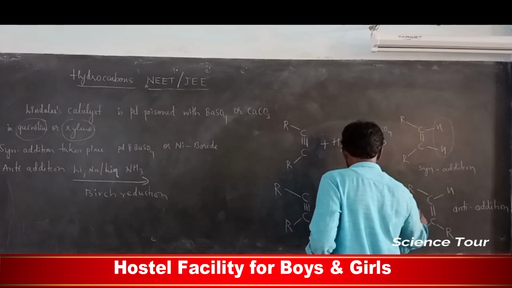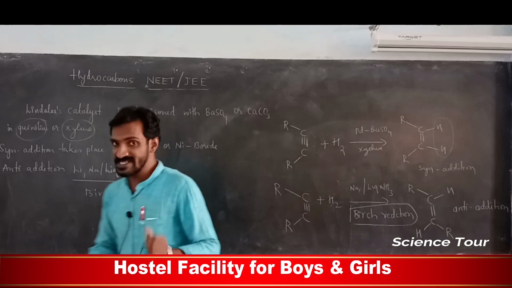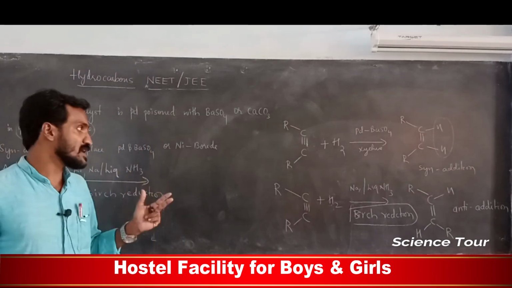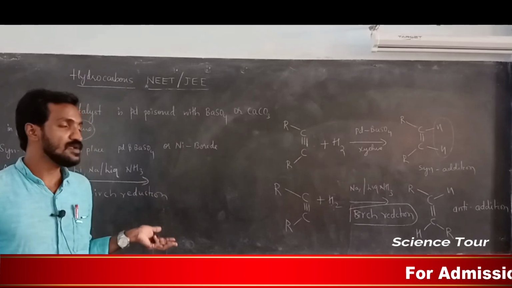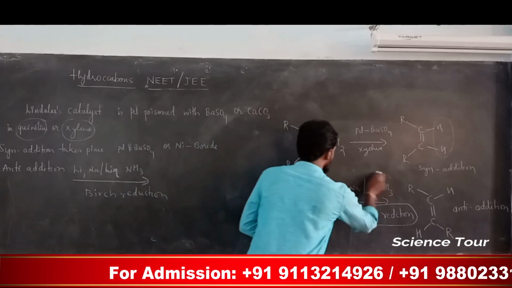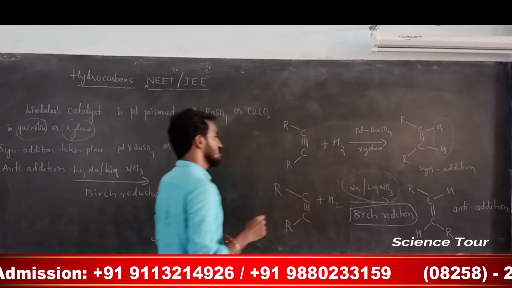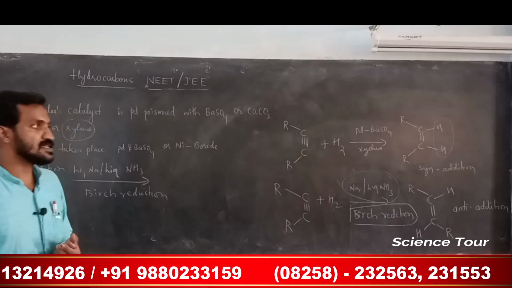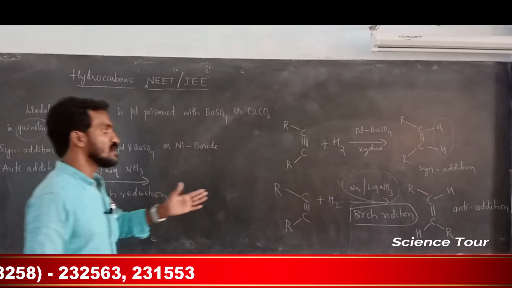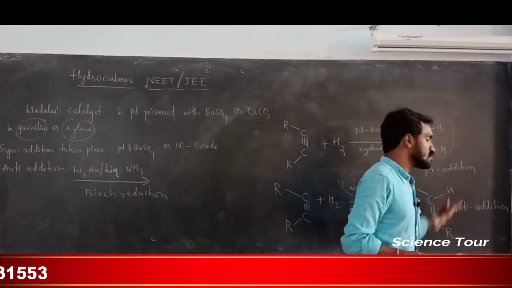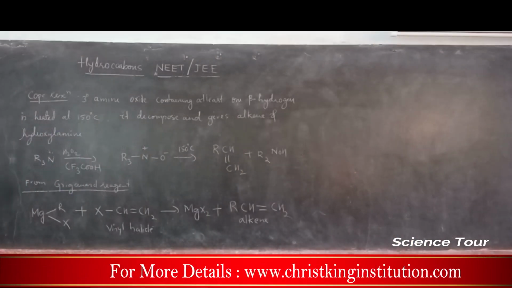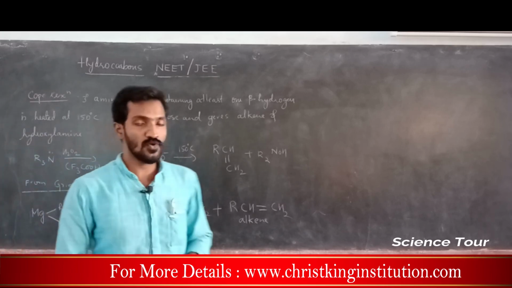The name of this particular reduction is Birch reduction. What is Birch reduction? Adding hydrogen to the carbon-carbon triple bond. So in the presence of sodium or lithium in liquid ammonia, remember this reagent, you are getting alkene. It is Birch reduction. You are getting the anti-addition product. Anti-addition means the added atoms will be opposite to each other.